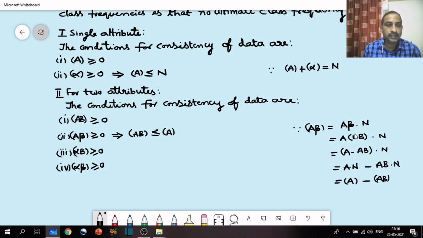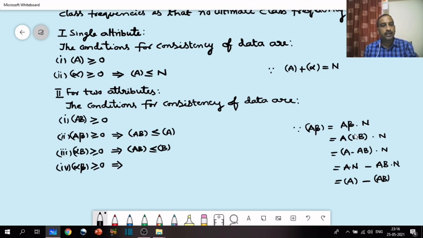The next one is alpha B, and similarly AB is less than or equal to B. Then alpha beta is nothing but n minus A minus B plus AB greater than or equal to 0.